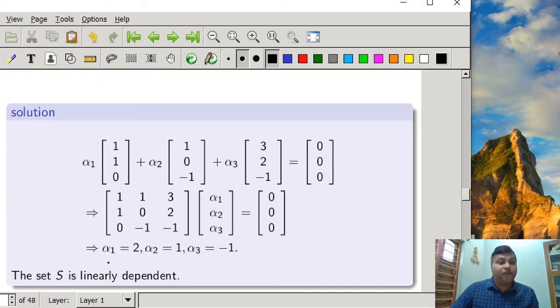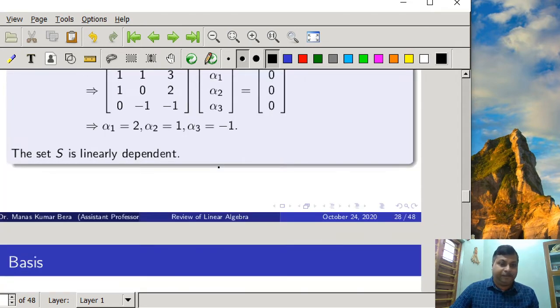In this case we find that all three alphas are non-zero, for which this linear combination gives the zero vector. Here alpha 1 is equal to 2, alpha 2 is equal to 1, and alpha 3 is equal to -1. So we will say that the set S is linearly dependent. And if you verify the rank of this matrix, definitely the rank will be less than 3. It is rank deficient, and that's why these vectors become linearly dependent.